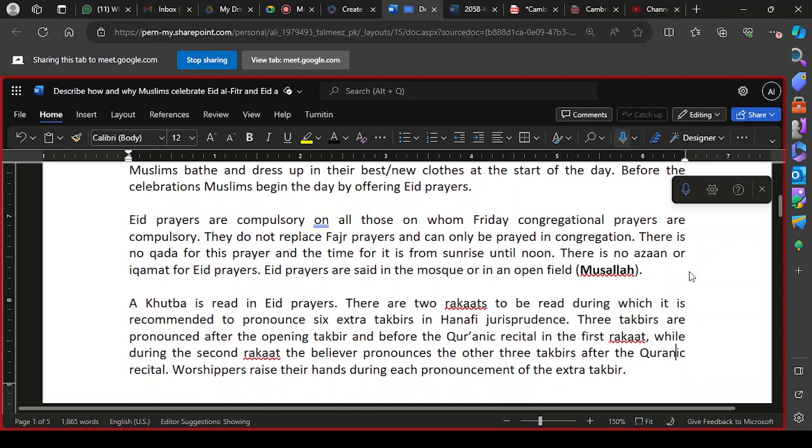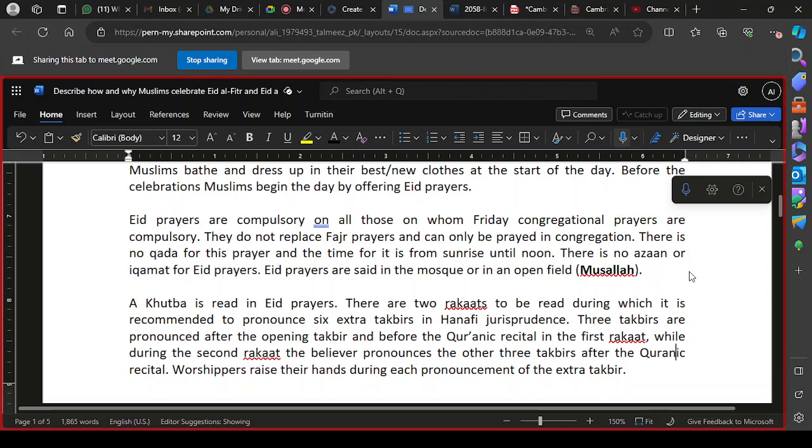Khutbah is read. Khutbah is also a part of the prayer, and khutbah is read in Eid prayers. There are two rakat to be performed, during which it is recommended to pronounce 6 extra takbir. 3 takbirs are pronounced after the opening takbir, the first takbir, before the Quranic recitation of Surah Fatiha in the first rakat, while during the second rakat, the believers pronounce the other 3 takbir after the Quranic recitation, before going to ruku, before bowing.